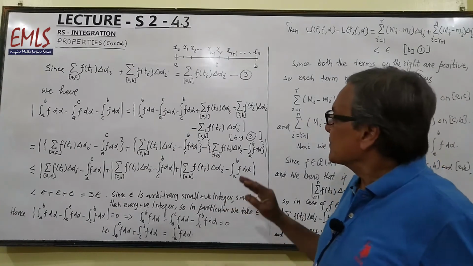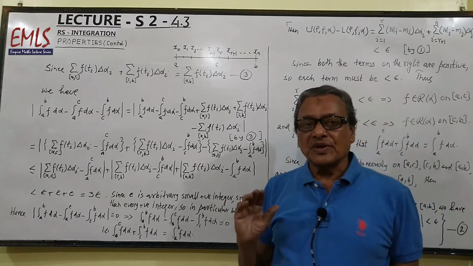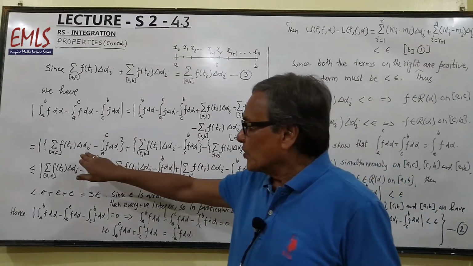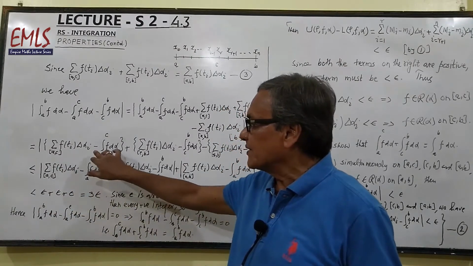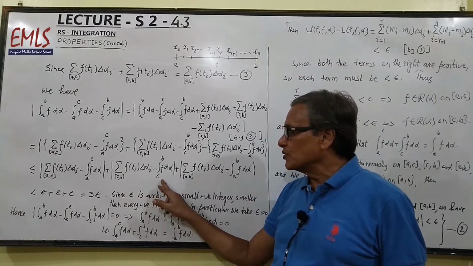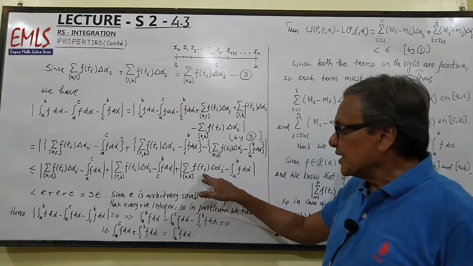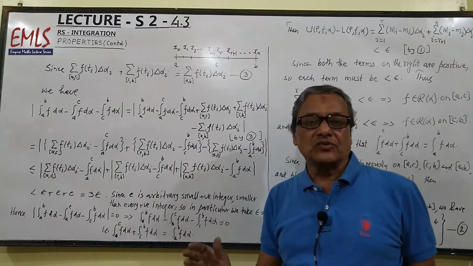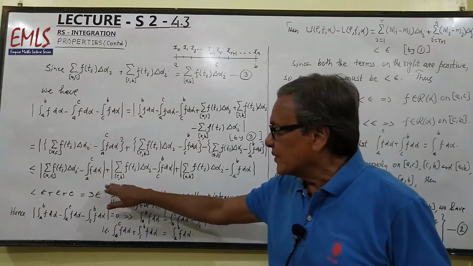Now applying the properties of modulus, mod of A plus B is less than or equal to mod A plus mod B, and mod of A minus B is also less than or equal to mod A plus mod B. So we can write it, breaking it into three parts: mod of sum of f(t_i) Δα_i over AC minus integral A to C f dα, plus mod of sum of f(t_i) Δα_i minus integral C to B f dα, plus mod of sum of f(t_i) Δα_i over AB minus integral A to B f dα.